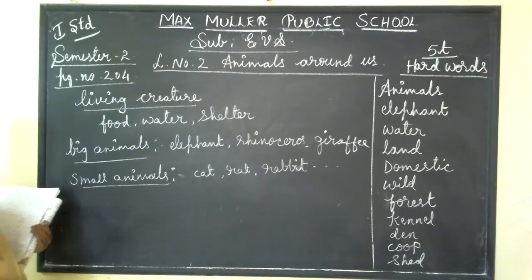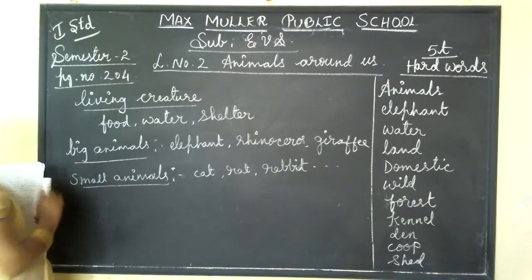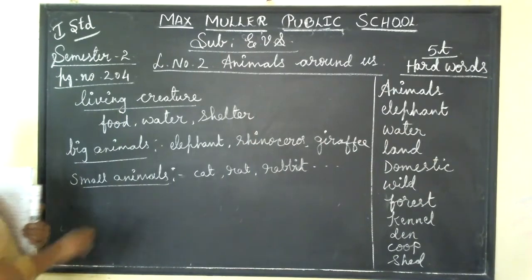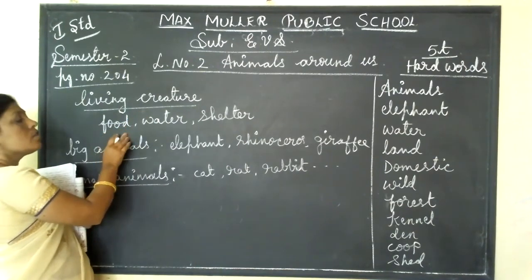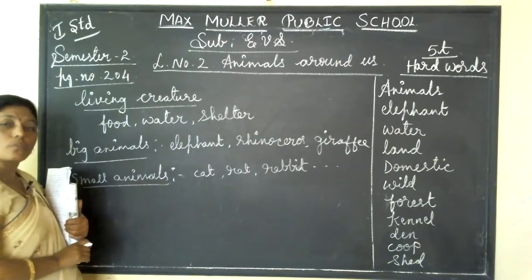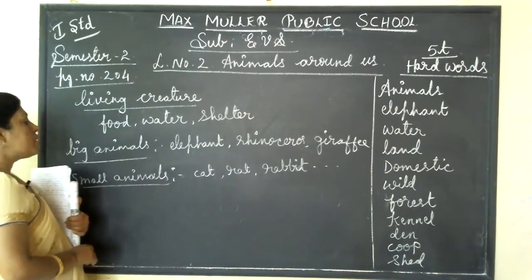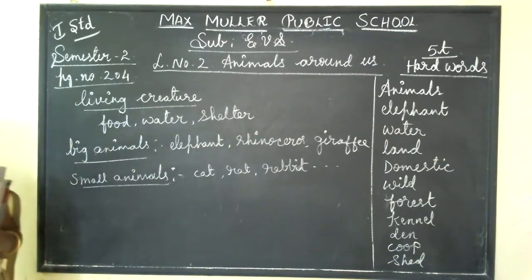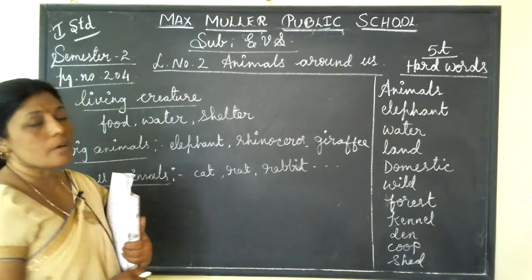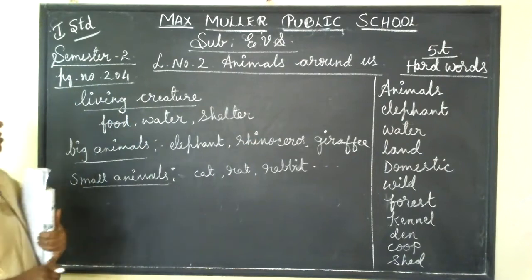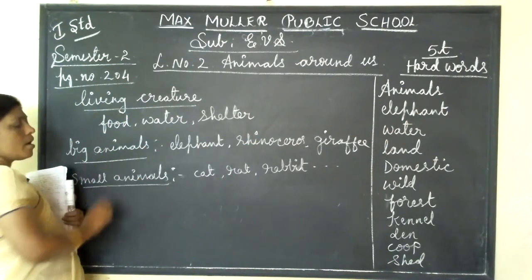In this class we are going to study about animals. Animals are living creatures. They need food, water, shelter to live. So these are all the examples.